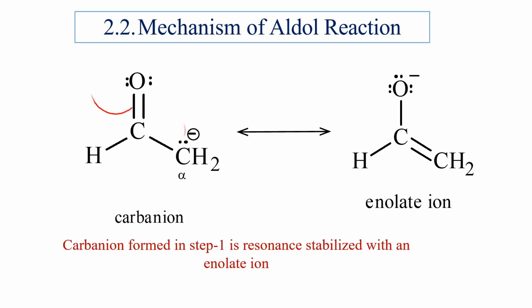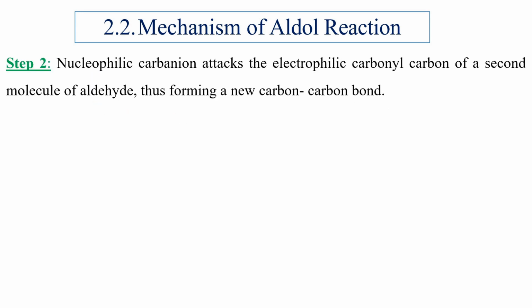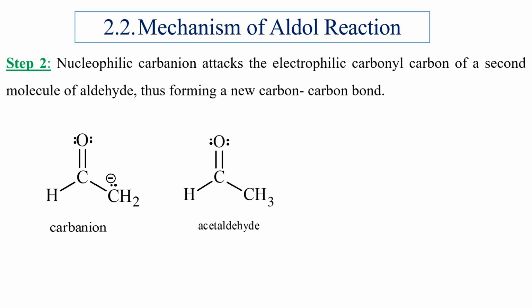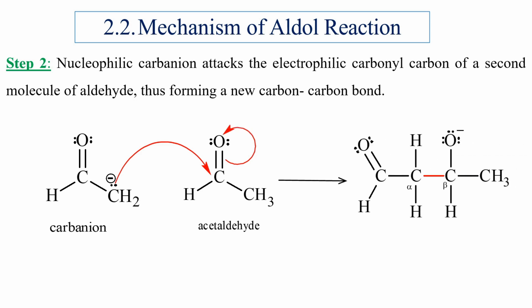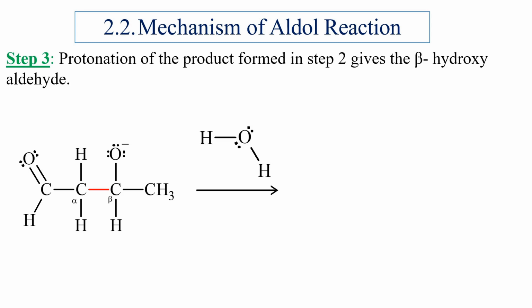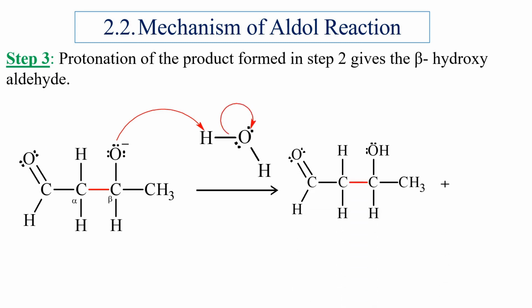Attack of base to remove a proton from the alpha carbon of the aldehyde generates a resonance stabilized carbanion. This is how the carbanion that is formed in step 1 gets resonance stabilized as its enolate ion. The carbanion formed in step 1 acts as a nucleophile and attacks the electrophilic carbonyl carbon of a second molecule of aldehyde, thus forming a new carbon-carbon bond, and this product is called an alkoxide ion. The alkoxide ion formed in step 2 receives a proton from solution and gets protonated to give beta-hydroxyaldehyde.